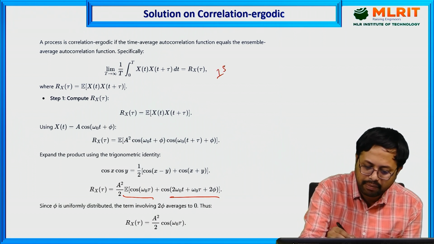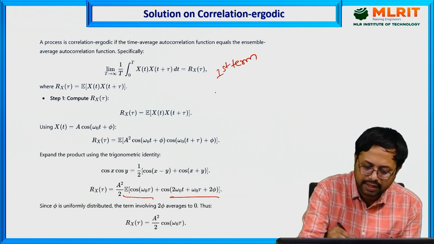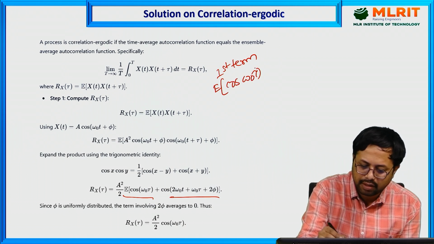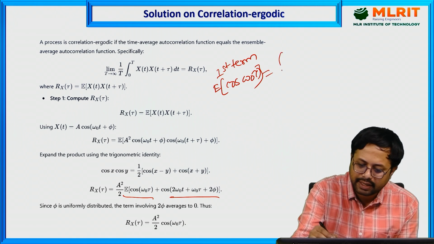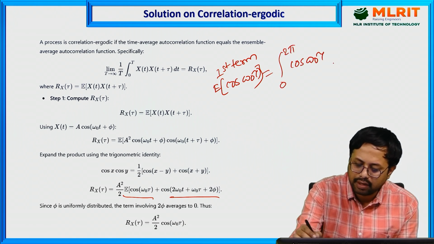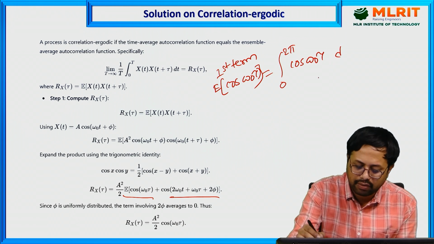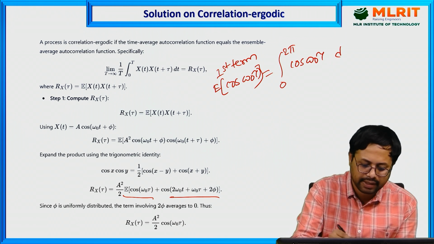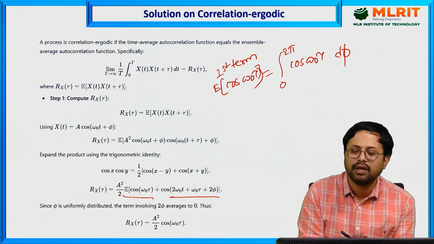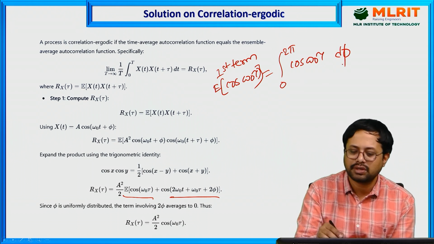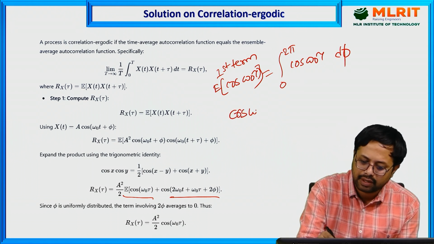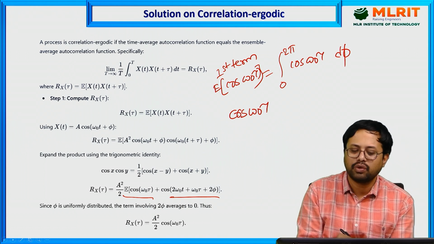For the first term, if you are applying the expectation, that is the expectation of cos omega naught tau. Here you have the interval 0 to 2 pi, cos omega naught tau, and then d phi, since you are integrating in terms of phi. The cos omega naught tau is not with respect to phi, it is a constant, so you can take it outside.